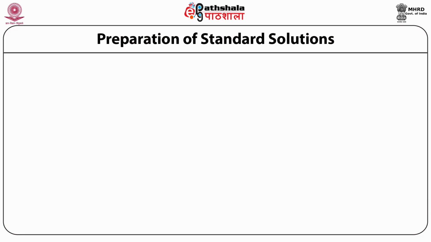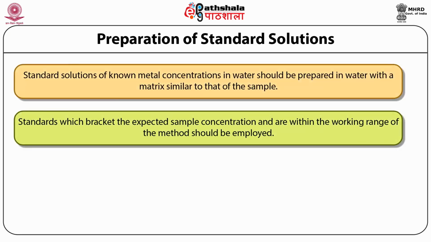It is not advisable to prepare standard stock solutions all the time because that is time consuming and wasteful of the material also. Stock solutions can be made as concentrated solutions and used when required by the dilution method. Standards which bracket the expected sample concentration and are within the working range of the method should be employed. That means when you know the concentration range should be between, for example, 0.1 microliter to 10 microliter, a standard should be prepared according to that range only.